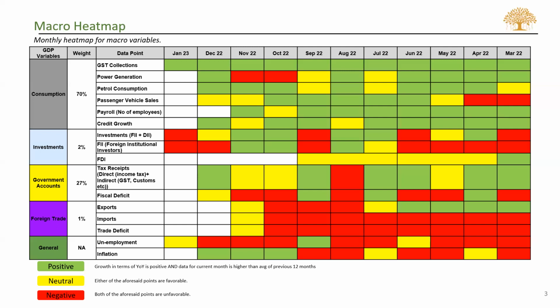So looking at unemployment as a general factor and inflation as a general factor, we see unemployment has slowed down compared to the last 12 months, but it's still higher compared to the month of December. So we have given it a neutral rating, which is yellow.